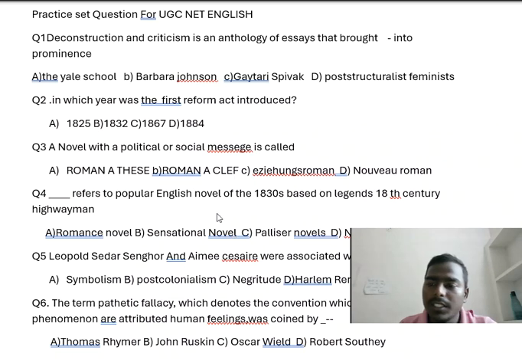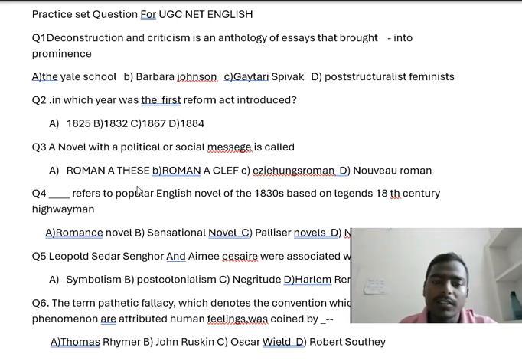The right answer is the Yale School. And note down, this anthology was published in 1979. It featured major critics like Harold Bloom, Paul de Man, Jacques Derrida, Geoffrey Hartman, and J. Hillis Miller.